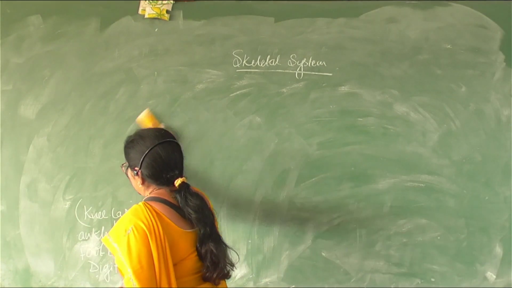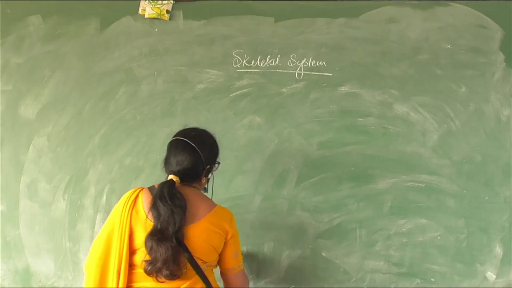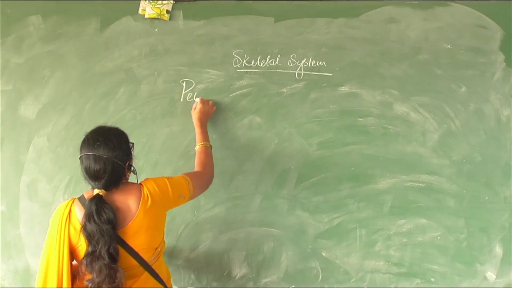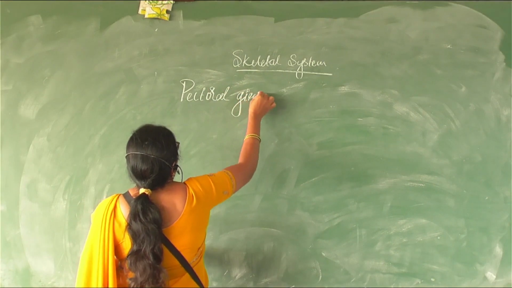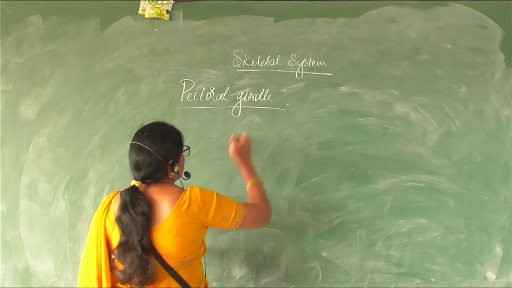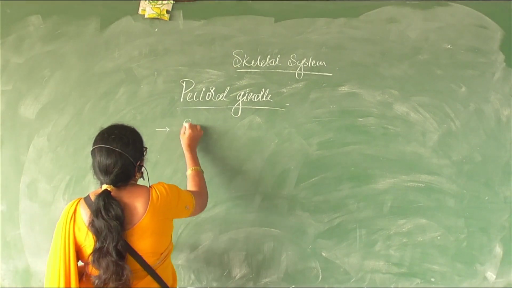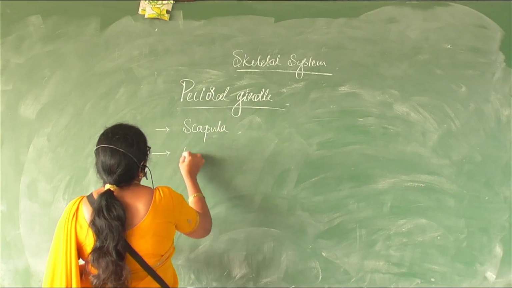To start with, the pectoral girdle. I told you it consists of 2 important bones: one is the scapula and the other is the clavicle.